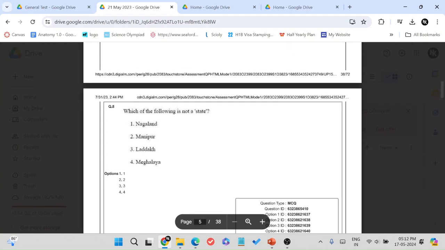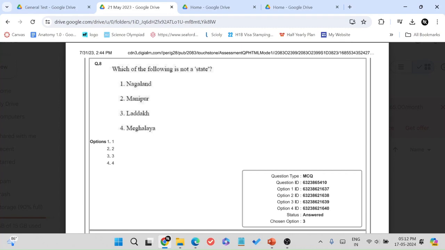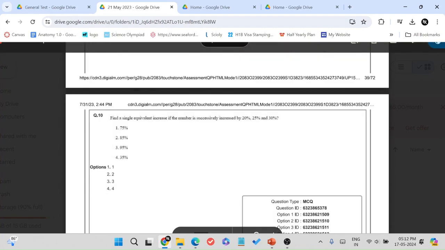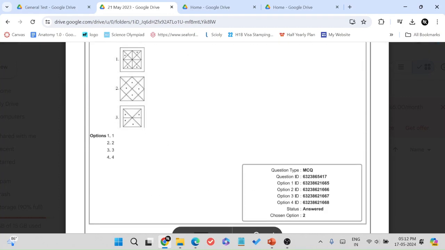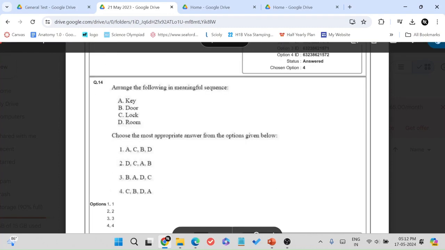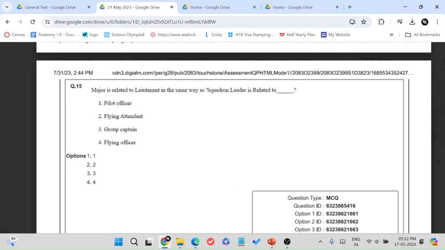Now probability, distance and direction. This is pretty simple. Again, these are very easy questions. These are biscuits actually. Which of the following is not a state? Ladakh, obviously, it's a union territory. We have one about linear equations, percentages, series, figure formation. Obviously, LCM HCF question, sequences, and this one.